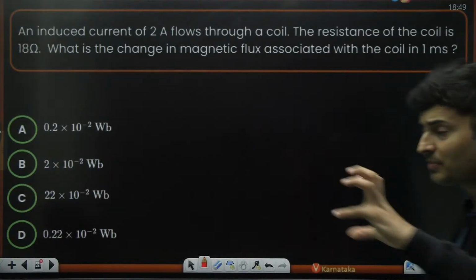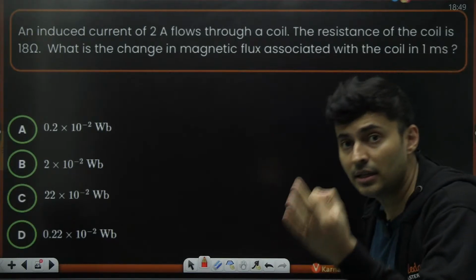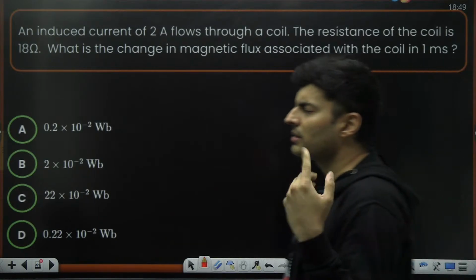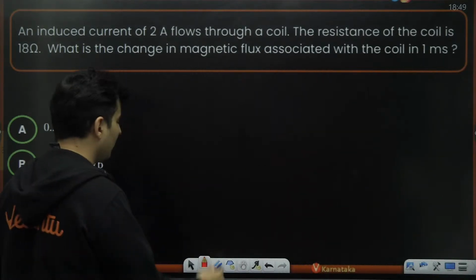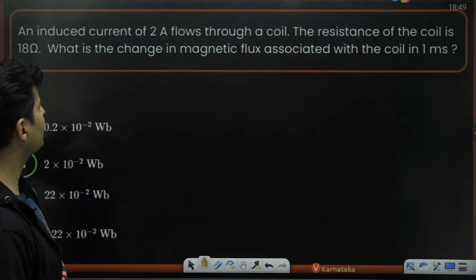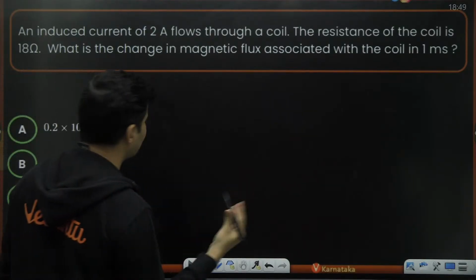There is a current which is being induced in a coil. The resistance is 18 ohms. The change in the flux in 1 millisecond. Okay, the change in the magnetic flux. So let's see what all we know. We know the current, we know the resistance, and we want to find the change in the flux if the time taken is given.